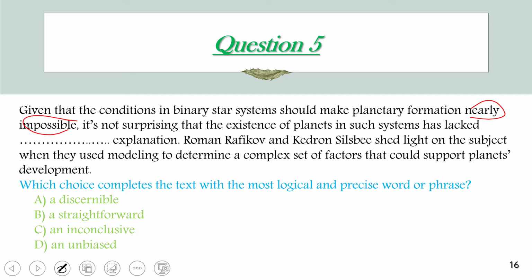Okay, it is not surprising that the existence of planets in this system lacked explanation. Okay, here there is a period as a punctuation mark. Roman Rafikov and Kedrin shed light on the subject when they used modeling to determine a complex set of factors that could support planets' development.